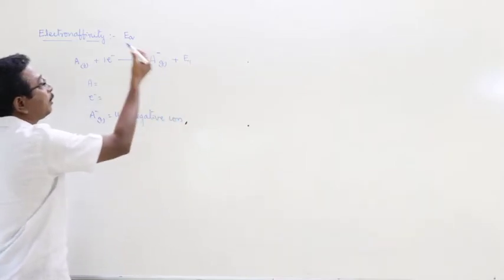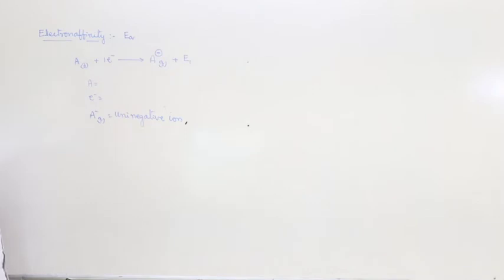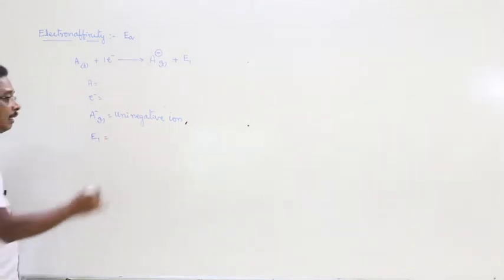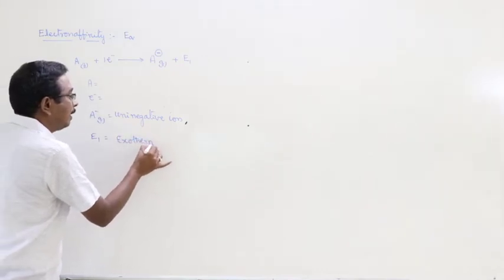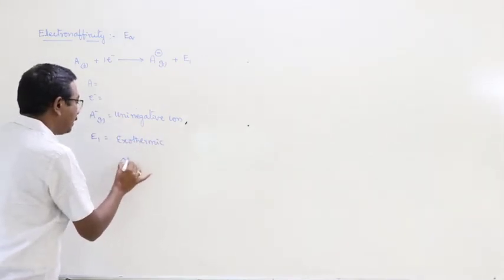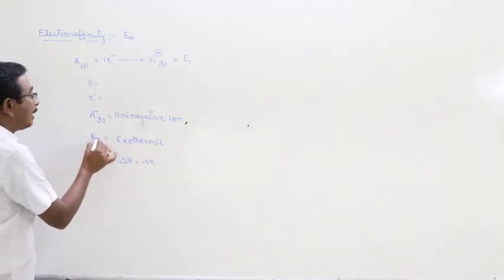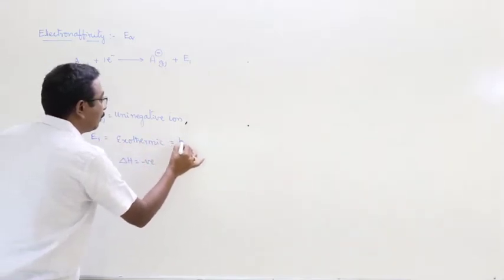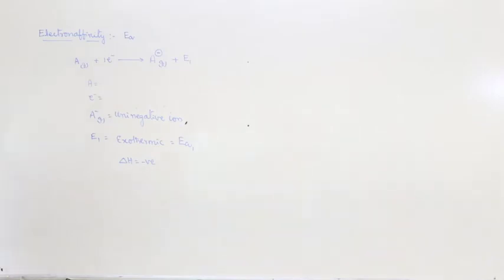What is the meaning of the uni-negative ion? The anion with the charge minus 1. And E1 is the electron affinity. Here this is an exothermic process and delta H is negative. This is also known as first electron affinity, EA1.